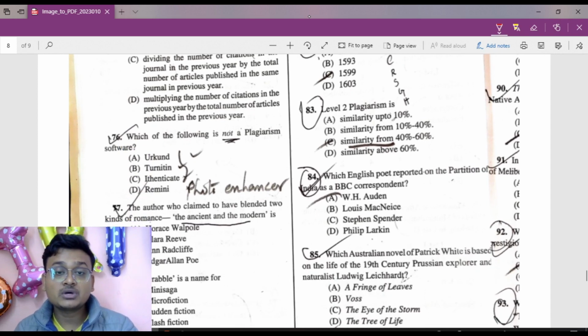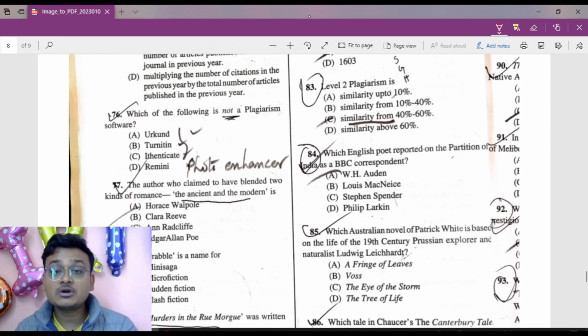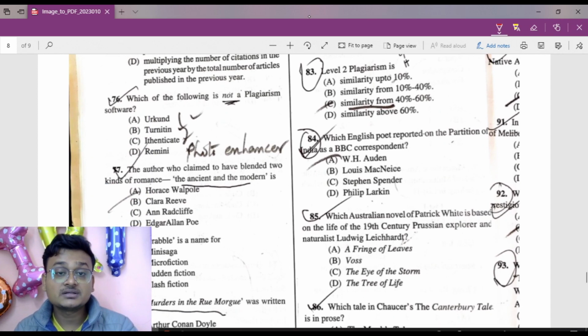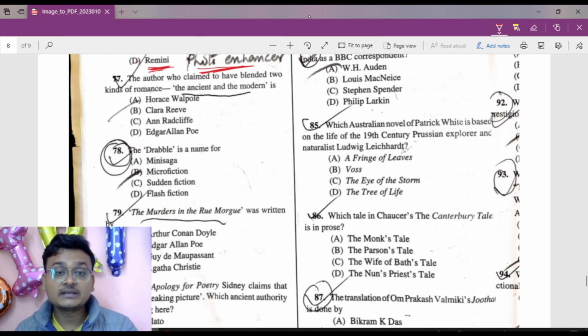Now, which one of the following is not a plagiarism software? The first three are plagiarism software, like Urkund and Turnitin, but Remini is not. It is a photo enhancer app. Remini. Okay. Now move to question number 77.